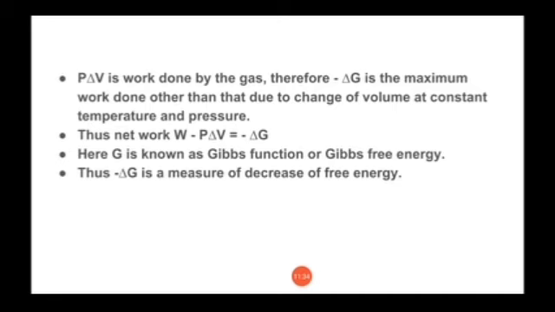Thus here net work done, that is minus delta G, will be equal to W minus P delta V. Here G, that is capital G, is known as Gibbs function or Gibbs free energy, and minus delta G is a measure of decrease of free energy.